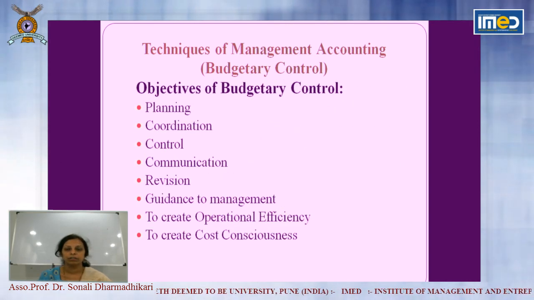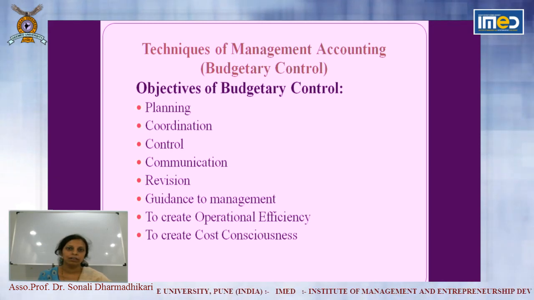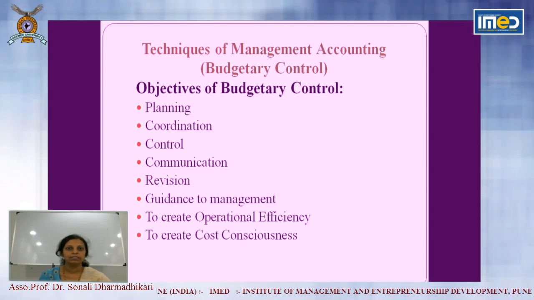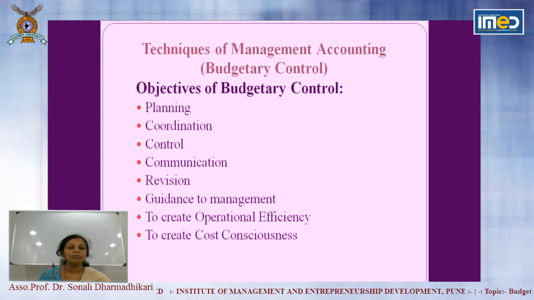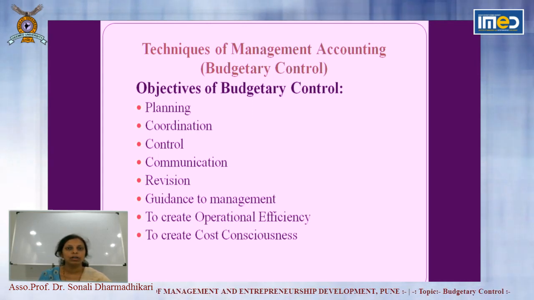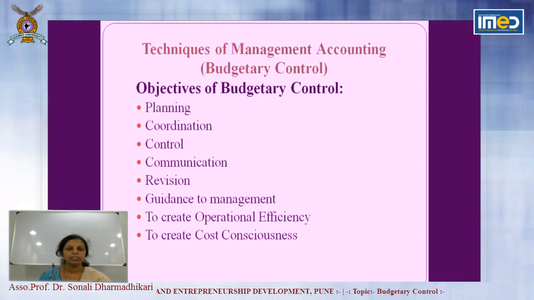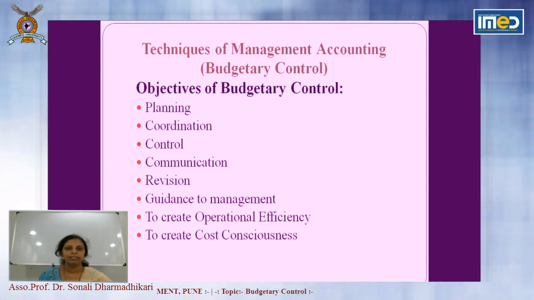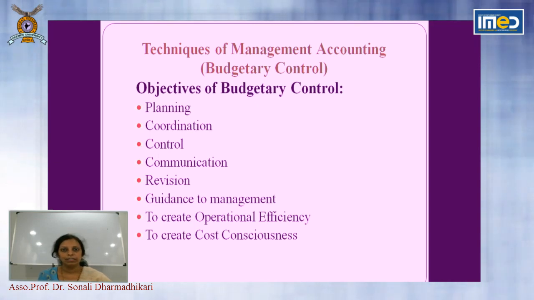Now the objectives or functions of budgetary control. So as we have seen, it is the technique of cost control. The main function of budget is to control cost. So the objective for setting the budget is cost control. So you determine the costs in advance. Now we will take one example. Suppose you are living in one city and your parents are living in another city. Your parents are giving you certain money, suppose 10,000. Now in 10,000 you are managing your expenses.